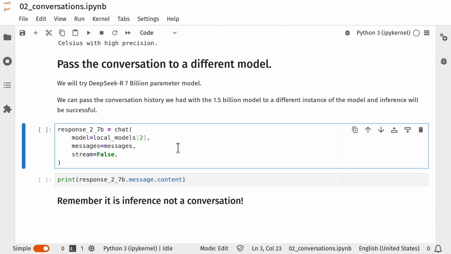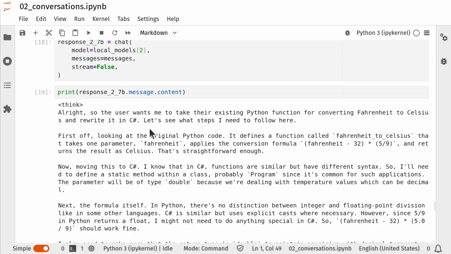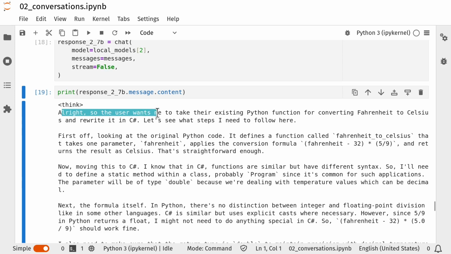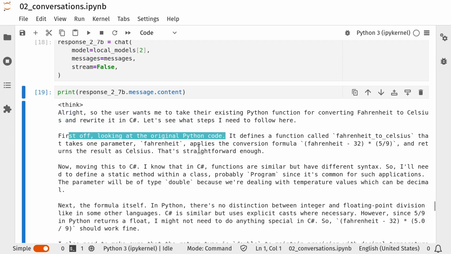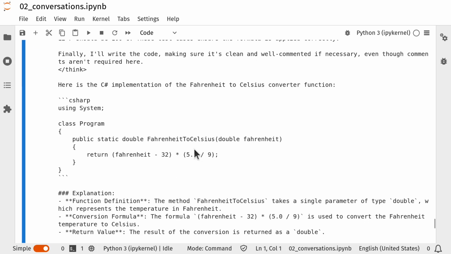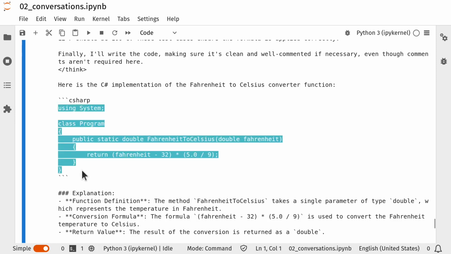So just to put the icing on the cake, I'm going to give the conversation history to a different version of DeepSeek. So now I'm going to pass my messages to the 7 billion parameter model that's also installed locally on my machine. And we'll see what it makes of it. And here we go. So it recognizes that the user wants to take their existing Python function and convert it from Fahrenheit to Celsius in C#. Excellent. First off, let's look at the original Python code so it can see that code in the context that we've passed to it. And we get a slightly more sophisticated implementation of that inside a class.